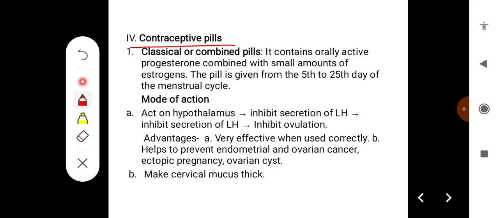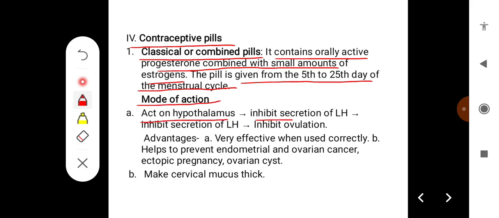The other method is contraceptive pills. The contraceptives can be of different types, classical or sequential pills. Classical or combined pills contain orally active progesterone combined with small amounts of estrogen. The pill is given from the 5th to the 25th day of the menstrual cycle. The mechanism of action is they act on the hypothalamus and inhibit the secretion of LH, and inhibition of LH leads to inhibition of ovulation, that is, they prevent the LH surge.